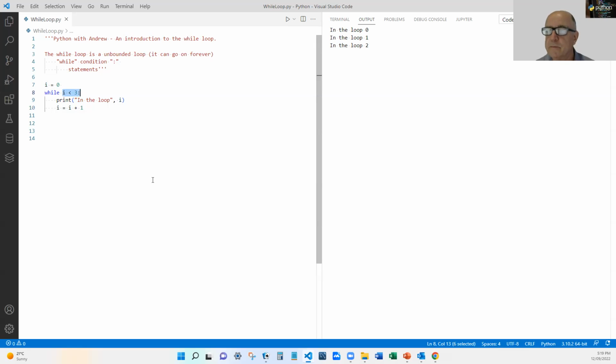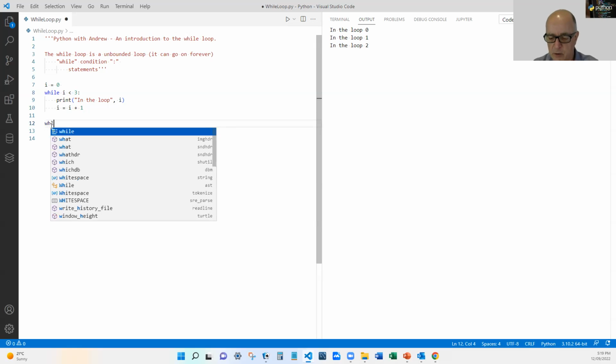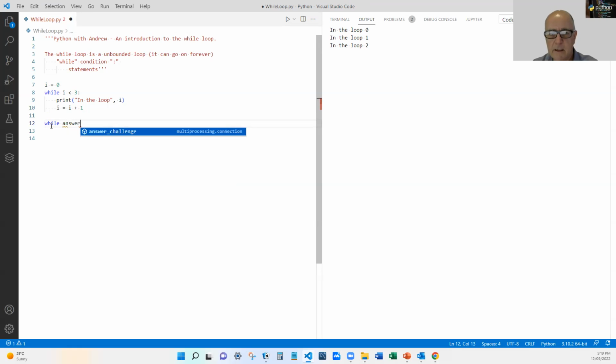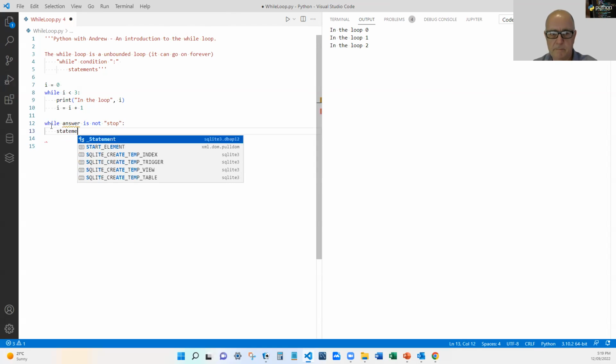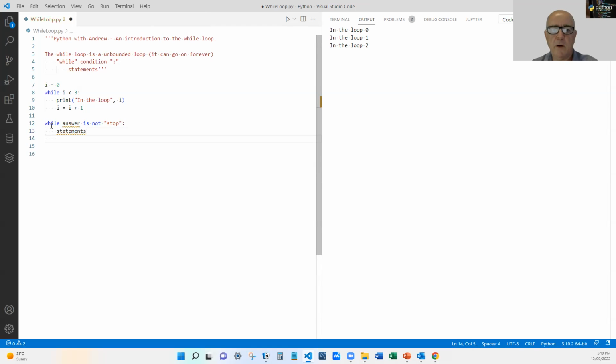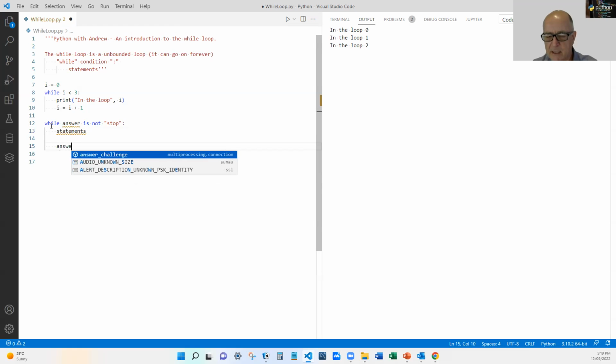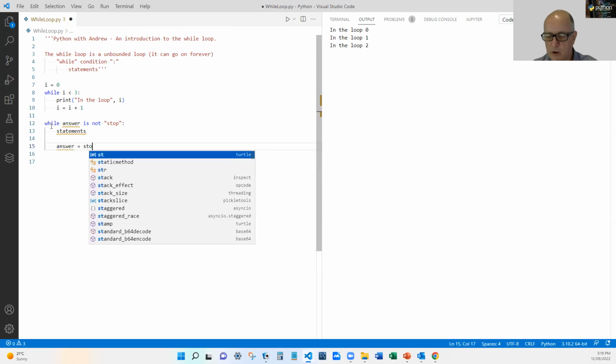So for example, we might have, and we'll explore this in a later tutorial, while the answer is not stop, and then we might do some activities, statements, and so on. Sooner or later, we must change the answer equals stop.